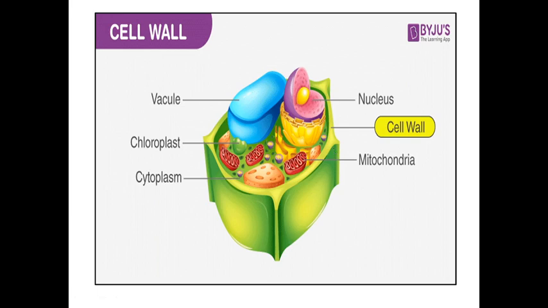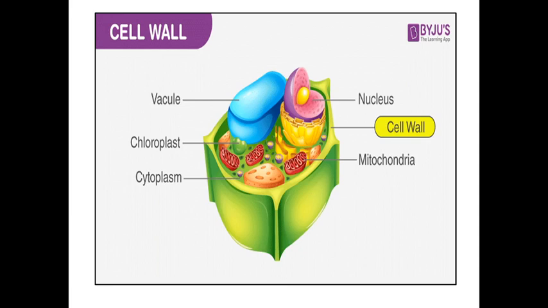Yes. Now what is the structure of the cell wall? Like the plasma membrane is made up of lipids and proteins, the cell wall is made up of cellulose. Okay, and the cell wall is actually a rigid layer, not like a plasma membrane. The plasma membrane is like a thin single paper, but the cell wall is a rigid layer.